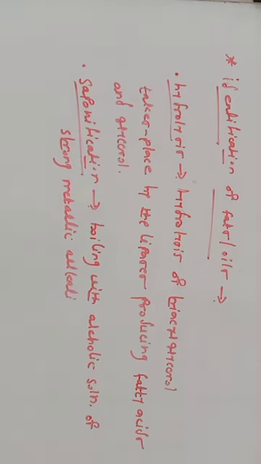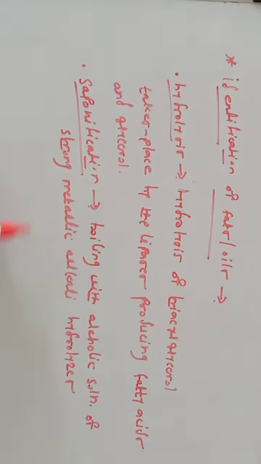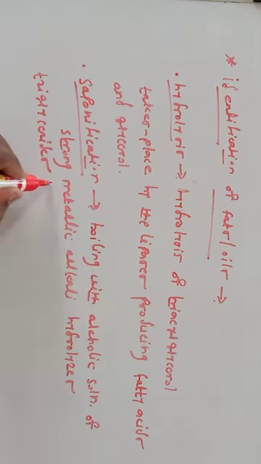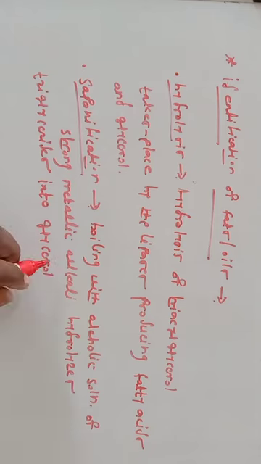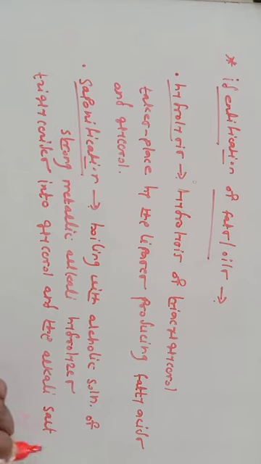Whatever the triglycerides, whatever the lipids, when boiled with an alcoholic solution of strong metallic alkali, it hydrolyzes triglycerides into glycerols and the alkali salt of fatty acids, and these alkali salts of fatty acid are called soap, and therefore it is considered a saponification process.